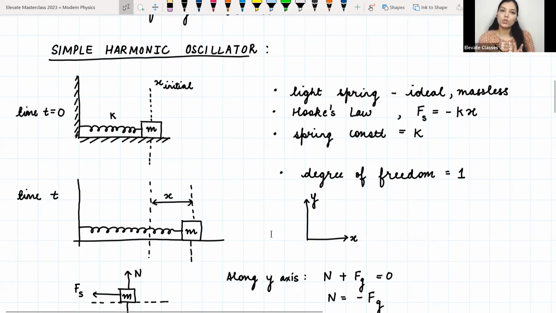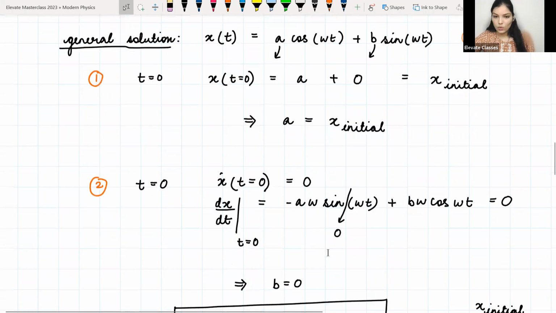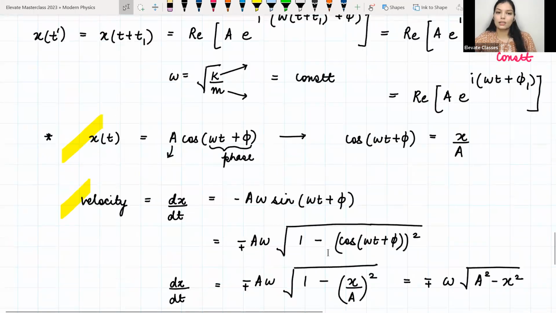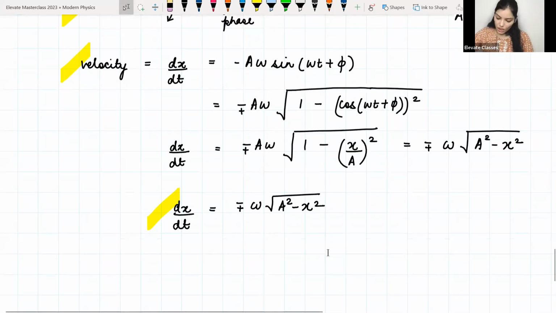So even if you choose any value of x initial, with respect to that you are calculating by how much your spring has extended with respect to its initial length. ठीक है, so what was I saying? हाँ, यहाँ पर थे ना, so we were looking at the velocity, है ना। So यहाँ पर let us look at x. So what is x?